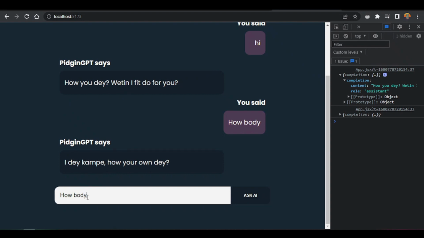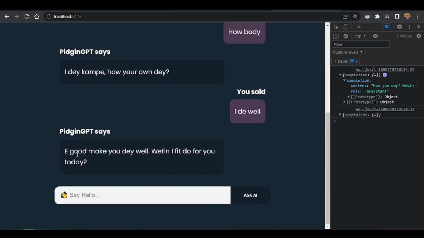Let's test run now. Let's say body then can be I did well. If we tell it like this, and then we click on this, we see already our text is cleared, and ChatGPT is working for us. Nice here.